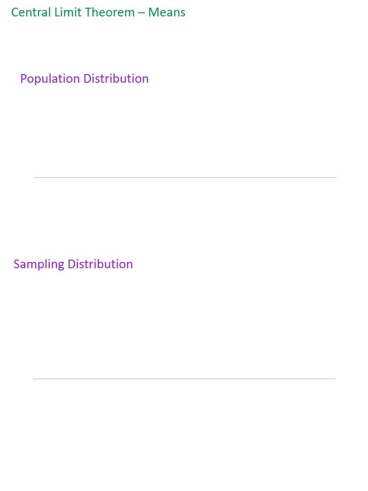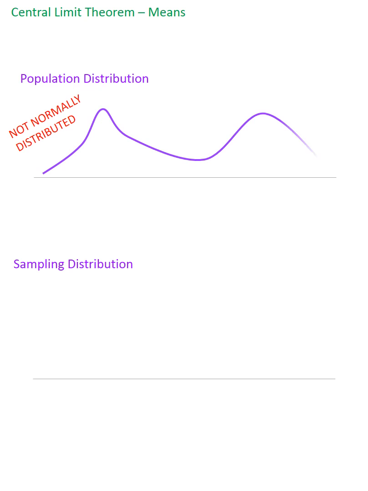What if my population distribution is not normally distributed? Does the central limit theorem tell us anything about the sampling distribution? Well, it turns out it does, provided that the sample size is greater than or equal to 30.